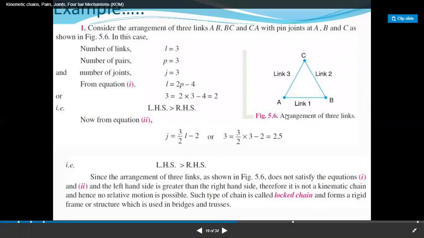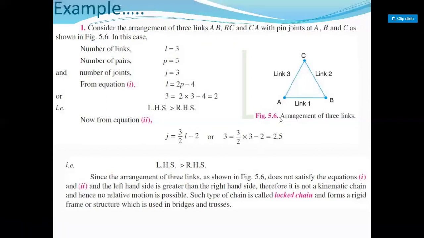This is not a kinematic chain. We cannot call this a mechanism or a machine. Why? Because for a mechanism or machine, relative motion must be transmitted from the first link to the second link to the third link, and the third link to the first link. So this is a structure, right?